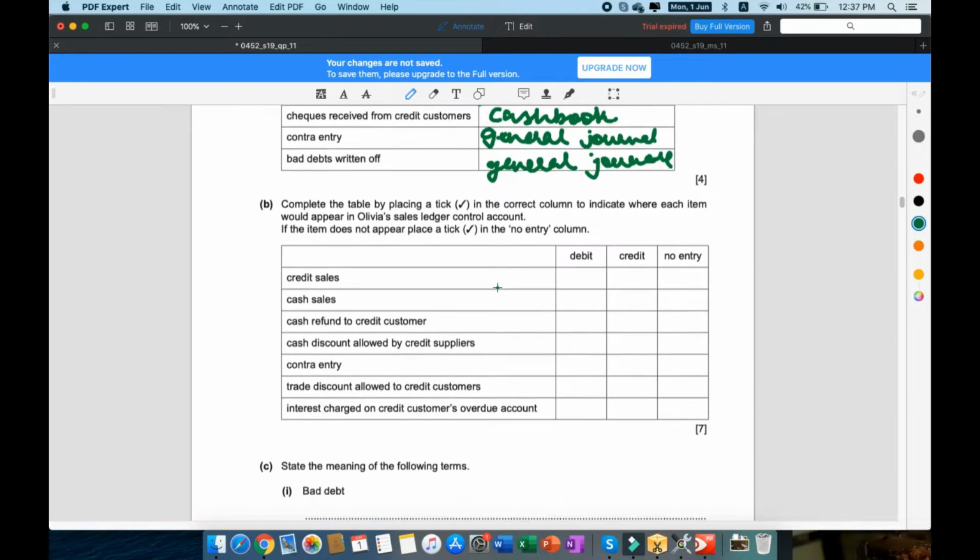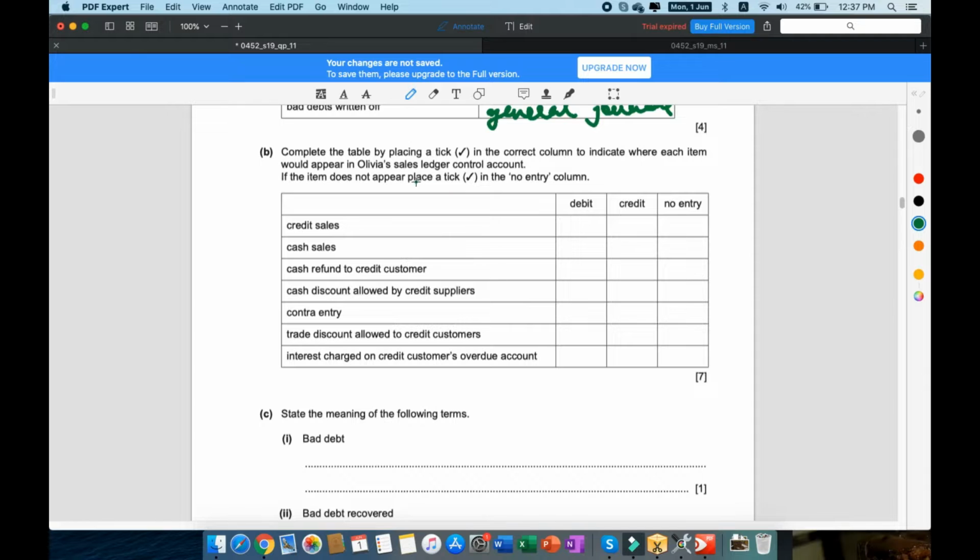Alright, so part B. Complete the table by placing a tick in the correct column to indicate where each item would appear in Olivia's sales ledger control account. You should have memorized the format for the control account. If the item does not appear, place a tick in the no entry column.